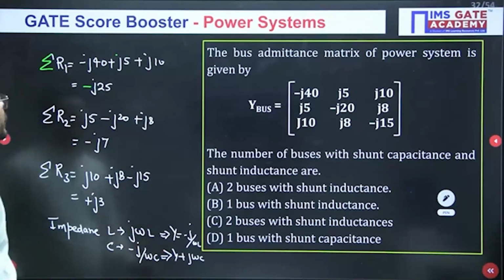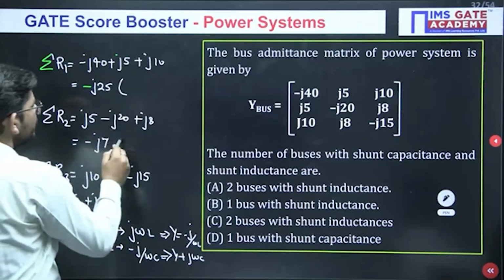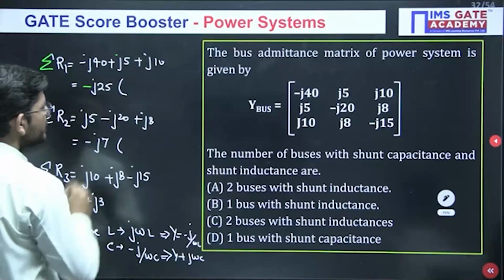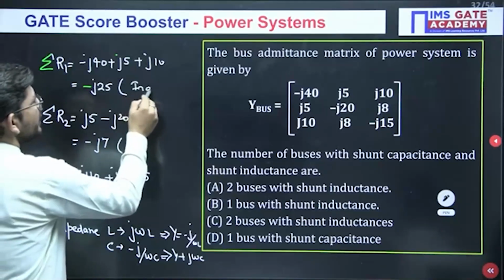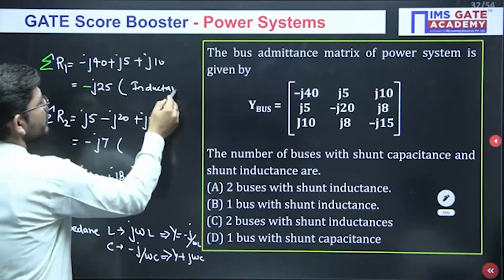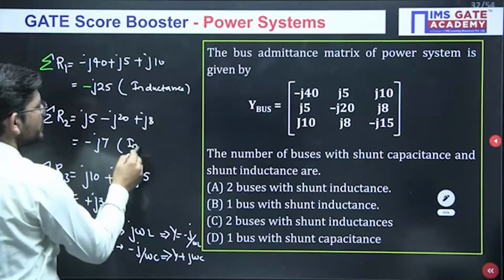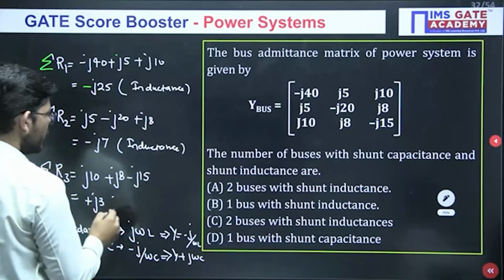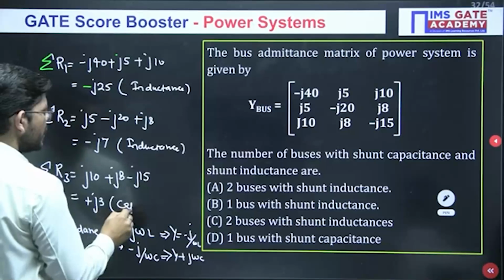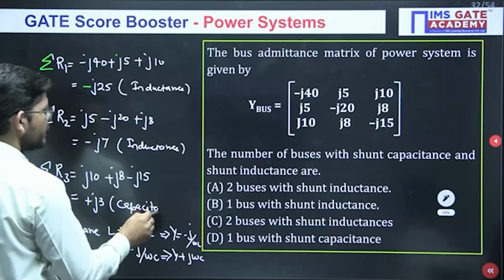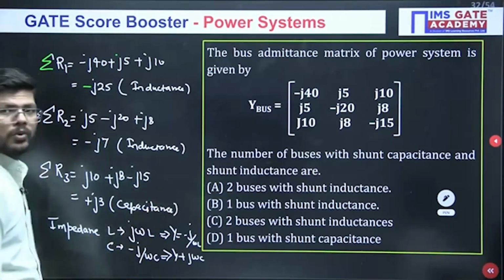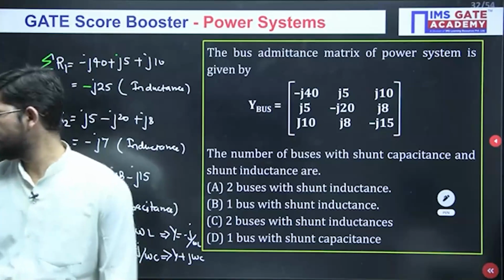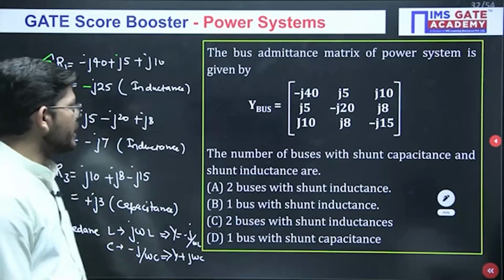So here you are getting negative j. That means this is what? This is an inductance. What is this? This is also an inductance, and this is positive, so this will be what? A capacitance. Isn't it? 2 inductances and 1 capacitance.